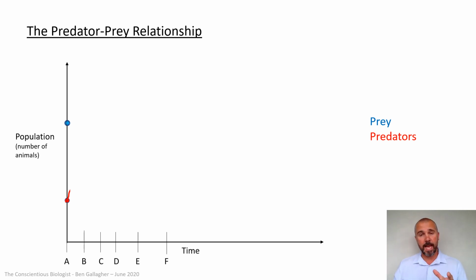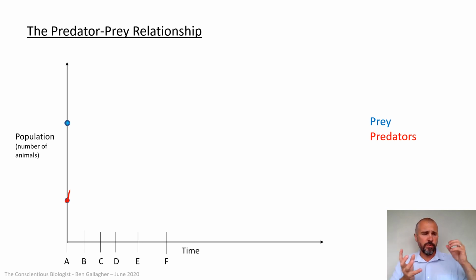We're going to reveal the graph in those little increments there and discuss what's going on at each one. So let's start with A. Let's look at the actual axis over there and look at the basics of what's happening. Well, the obvious thing should be that the number of prey animals is much higher than the number of predators. Now think back to Ecology 1, where you looked at the pyramids of number and pyramids of biomass.